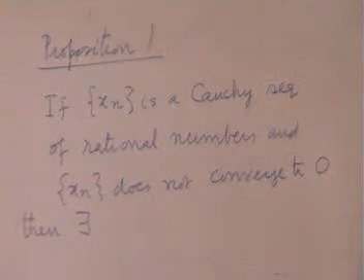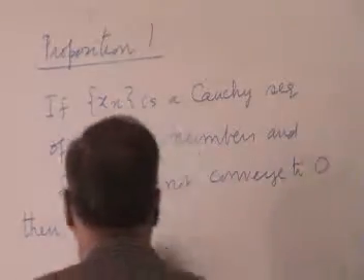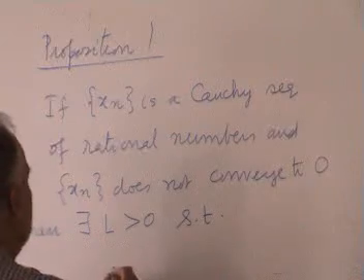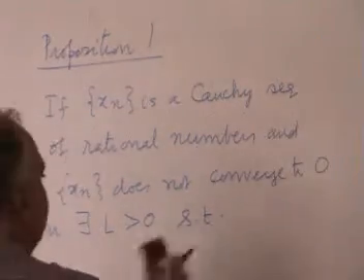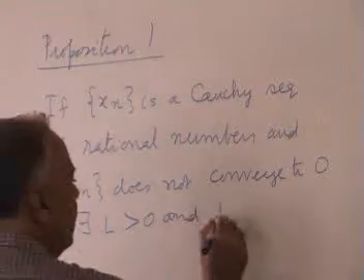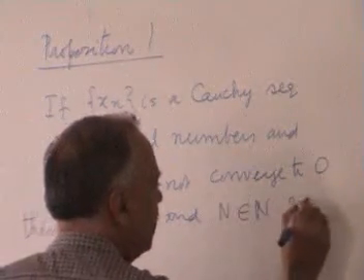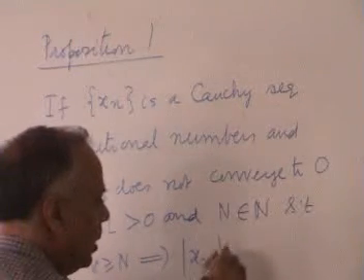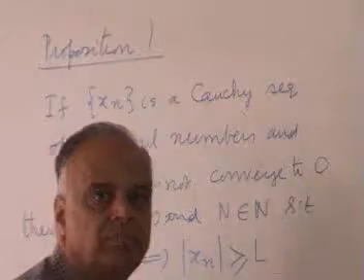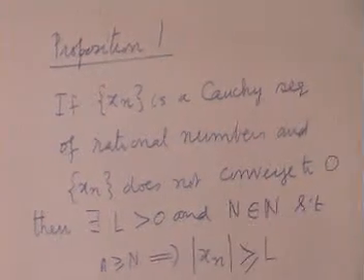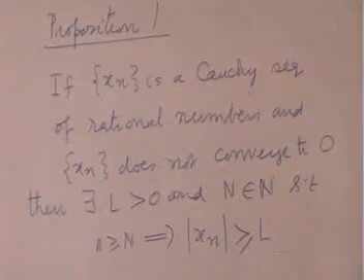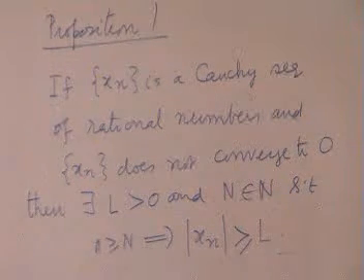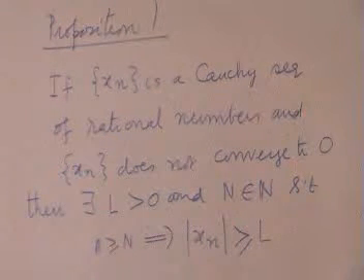There exists an L positive and a stage N such that n greater than N implies mod xn greater than L. That's right. The terms keep a definite distance away from 0. They are all repelled by 0 by a minimum distance of L.